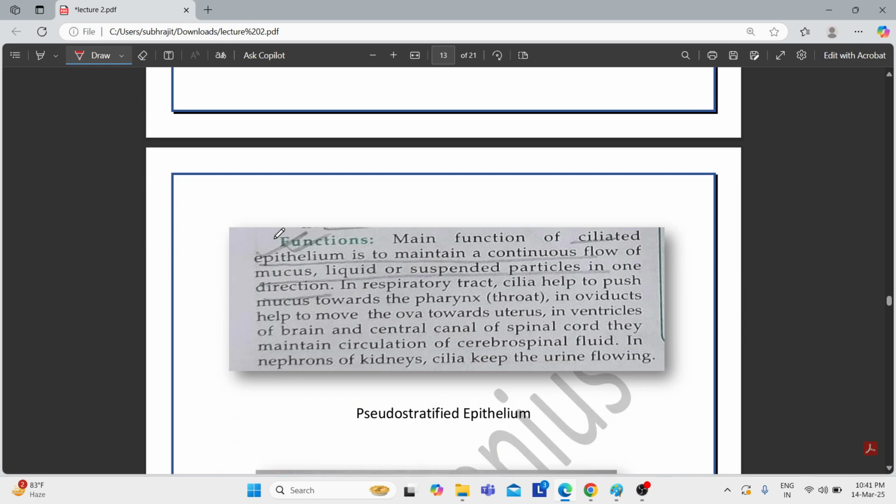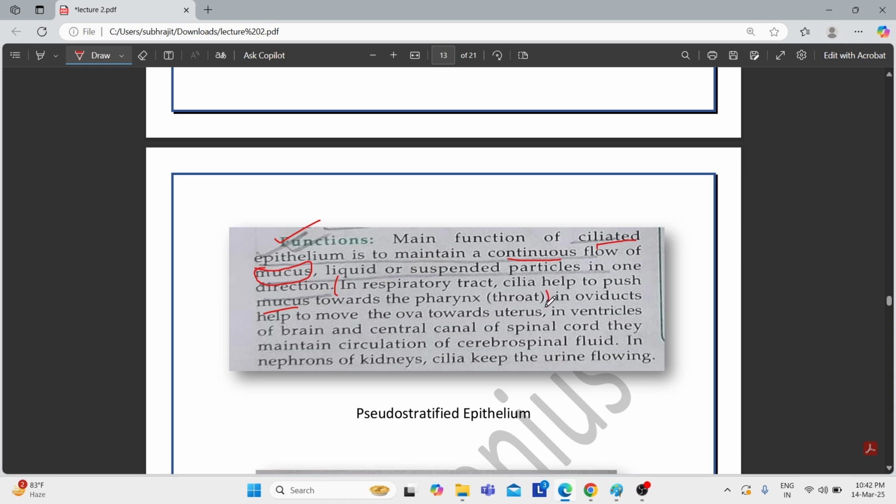Now let's come to the main function of the ciliated epithelium. Their main function is related to the cilia that they possess. What is the function? That is to maintain a continuous flow of mucus, liquid or suspended particles in one direction. In the respiratory tract, the mucus secreted by the goblet cells needs to be maintained at a continuous flow. And who helps in that? Nothing but the cilia present on the cells. In the respiratory tract, cilia help to push mucus towards the pharynx.